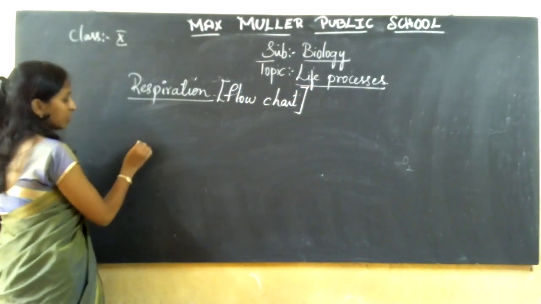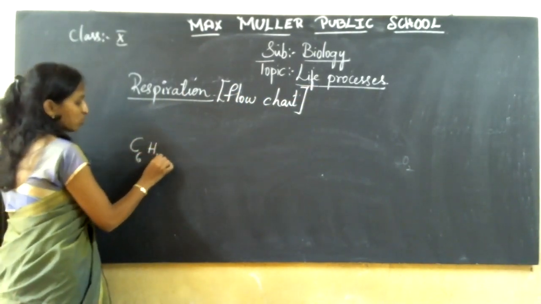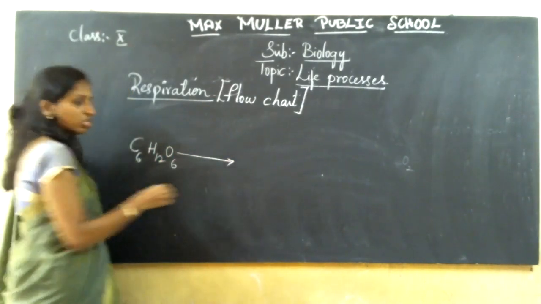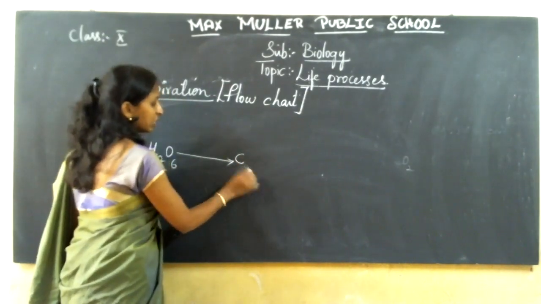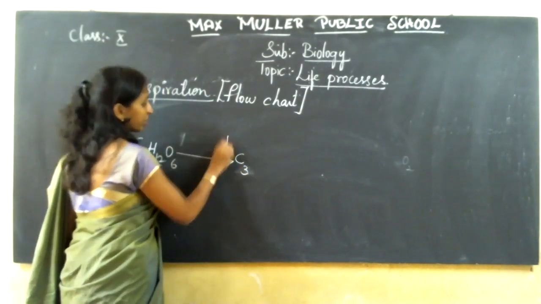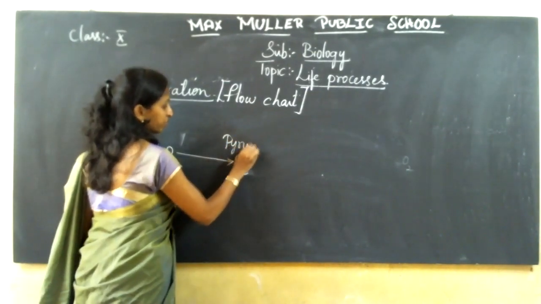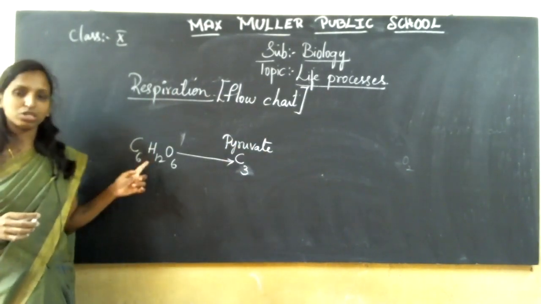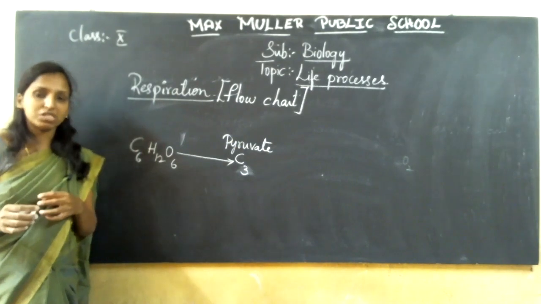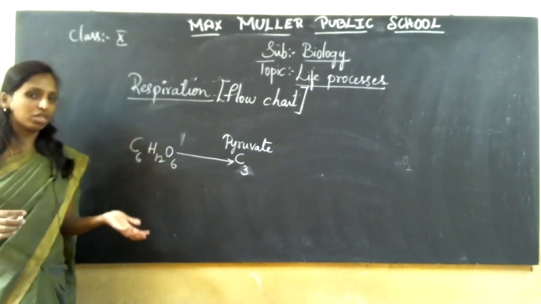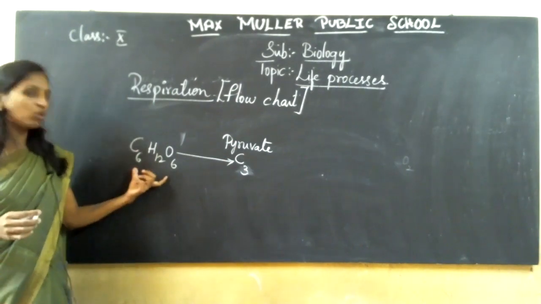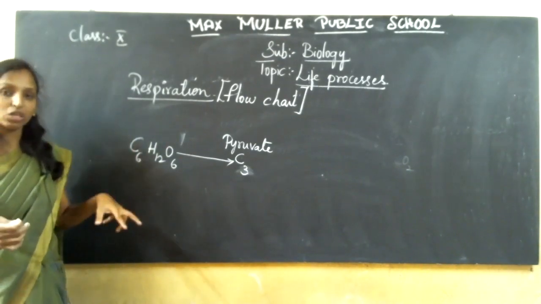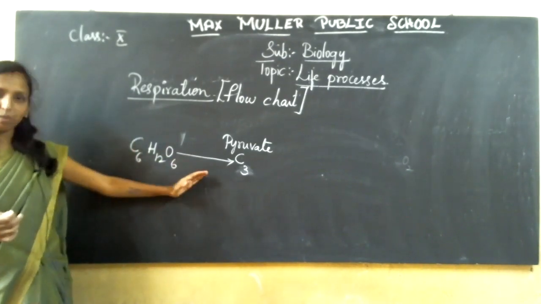So the flow chart tells you that glucose, C6H12O6, is broken down into 3 molecules of carbon, that is C3, which is nothing but called pyruvate. As we know, in the nutrition process we discussed, the glucose molecule is synthesized in your body and gives you energy. So this glucose molecule will break down now during the process of respiration. How does this glucose molecule break down? That is what we have to discuss.